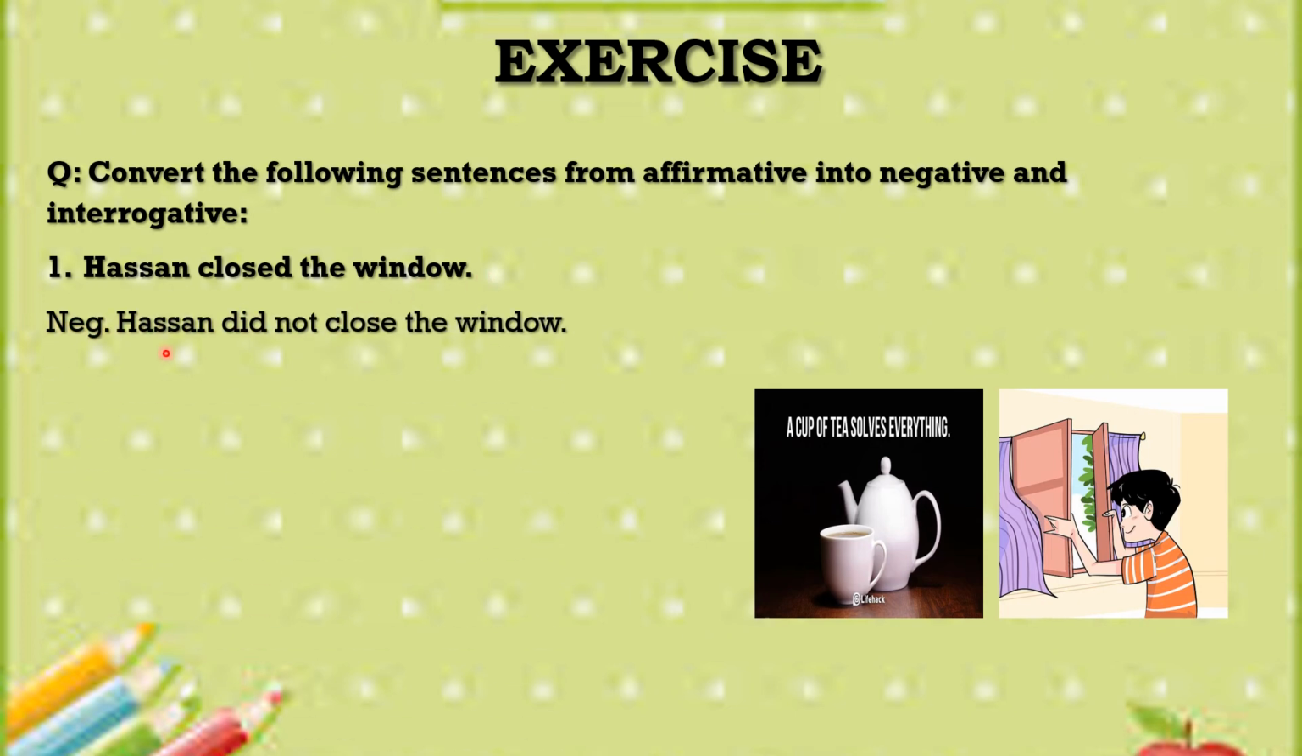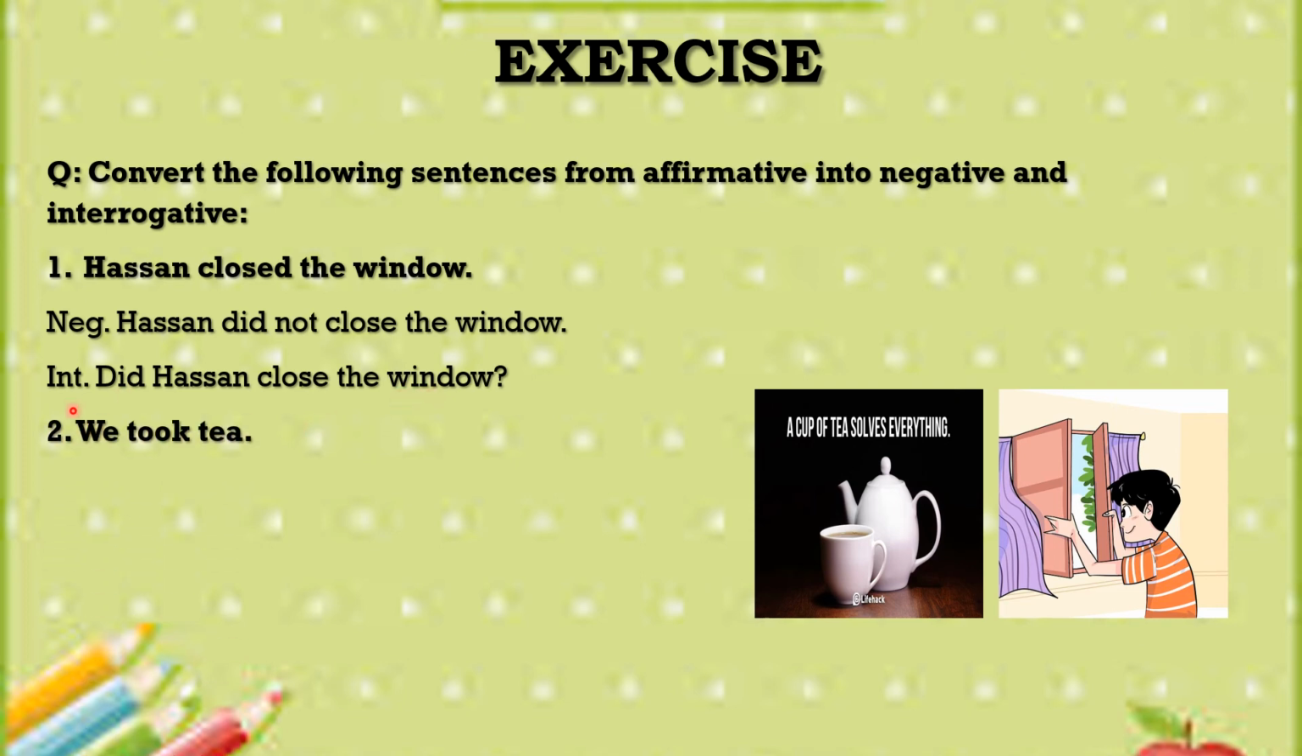See, its negative form would be like this. Hassan did not close the window. So you see, after did not, I have put the first form of the verb, which is close. Its interrogative form would be like this. Did Hassan close the window?